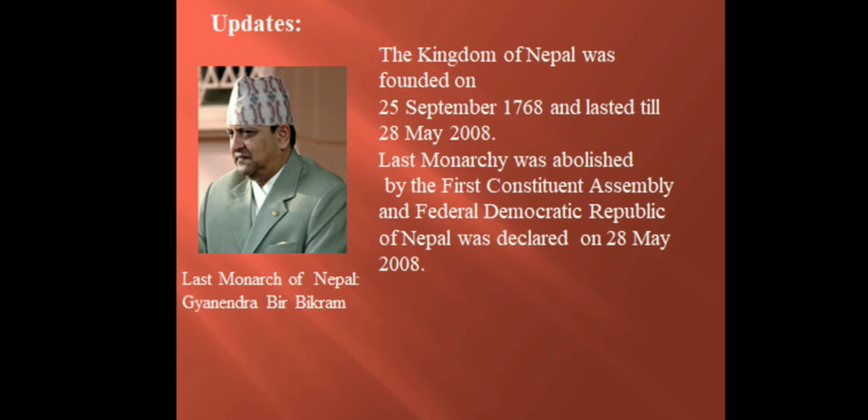We know that democracy is the most prevalent form of government in the world today and it is expanding to more countries. For example, the Kingdom of Nepal was founded on 25 September 1768 and lasted till 28 May 2008. The last monarchy was abolished by the First Constituent Assembly and the Federal Democratic Republic of Nepal was declared on 28 May 2008. The last monarch of Nepal was Gyanendra Bir Bikram. Likewise, find out the names of at least 3 countries that have become democratic.